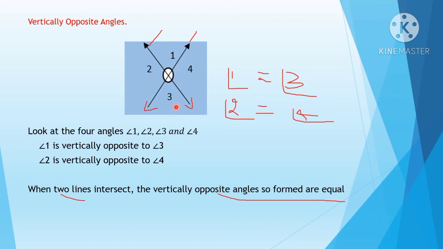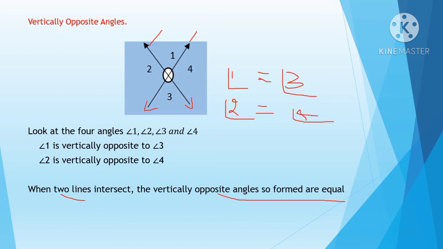When two lines intersect, the vertical opposite angles so formed are equal. Can you see here, these two lines intersect each other. So the vertical opposite angles so formed are equal. That means angle 1 will be equal to angle 3, and in the same way angle 2 will be equal to angle 4. So when two lines intersect, the vertically opposite angles will be equal. This you have to keep in mind.